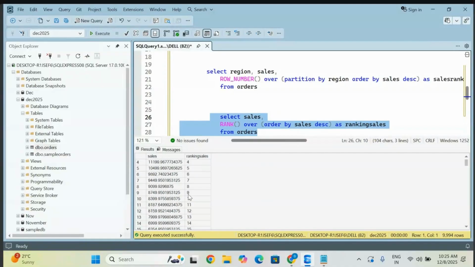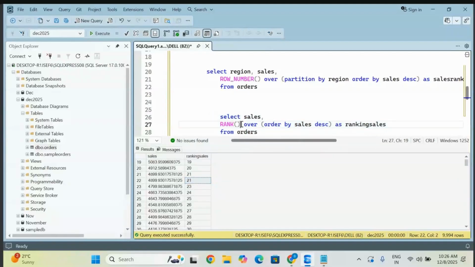Whenever there are duplicates, let me check for duplicate ranks here. Observe the two same values. You are getting the same rank 21 for the duplicates. But when you go to the next one, it skips 22. One value is repeating 21 two times, so 21 it is taking, 22 it is skipping, and the remaining one it is giving you 23. So it is skipping the order. That is the one thing to observe for RANK.